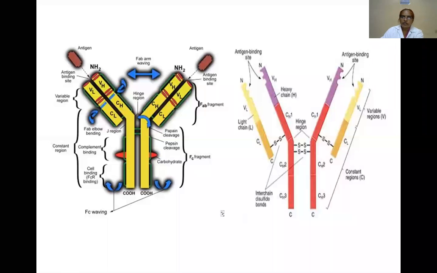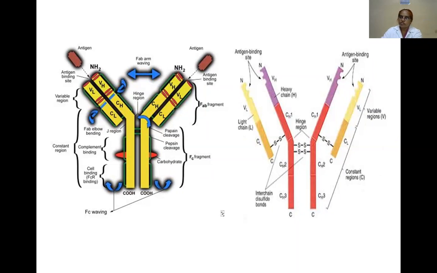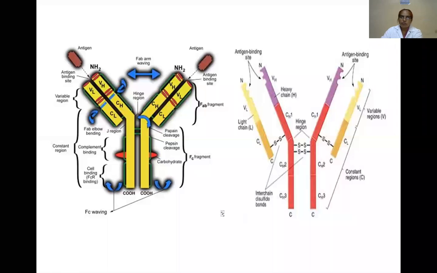Different types of immunoglobulins are available. There are 5 types: IgG, IgA, IgM, IgD, and IgE. You can remember it easily as GAMDE or DEGAM. Each immunoglobulin contains different types of heavy chains, but the light chains are kappa or lambda type.